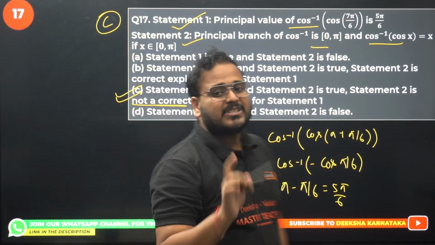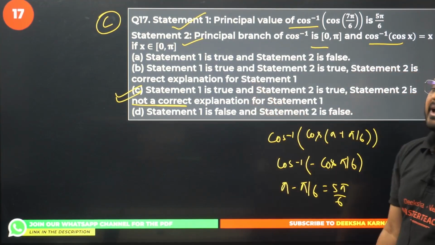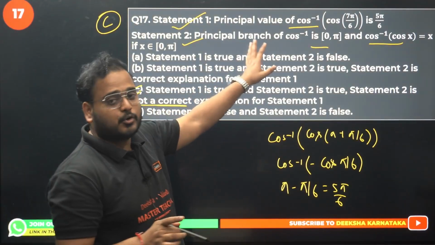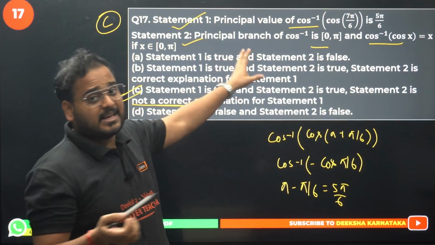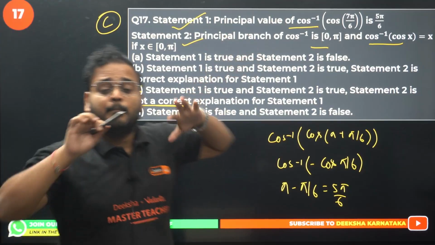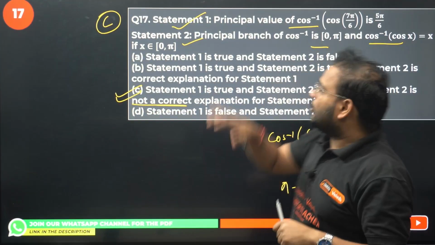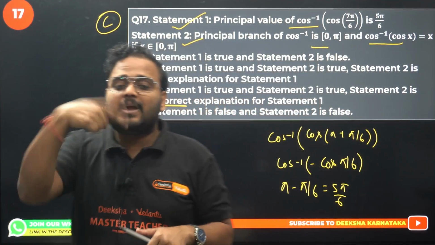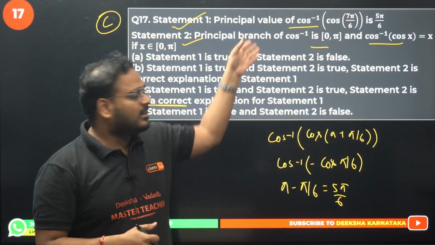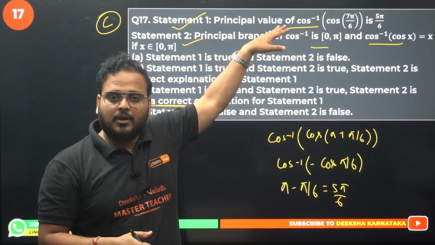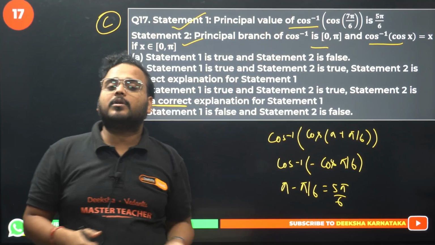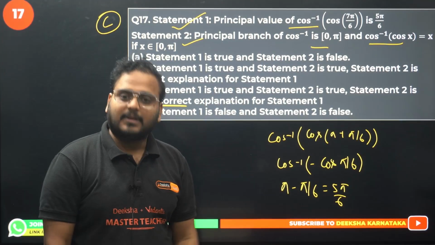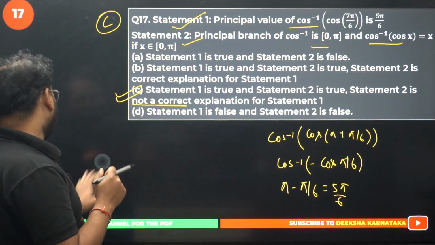Usually students make a mistake here. They'll choose option B and get the wrong answer, and lose 1 mark. Please understand, yes, both of these are true, and this is tempting us to check that yes, it is actually explaining the assertion, but actually they are not telling you how to make the change in your angle to bring it to the principal value branch. They are both definitions. They are both correct, but not talking about conversion of any given angle into the principal value branch using the quadrant rule. Clear? 17th is over. Moving on.